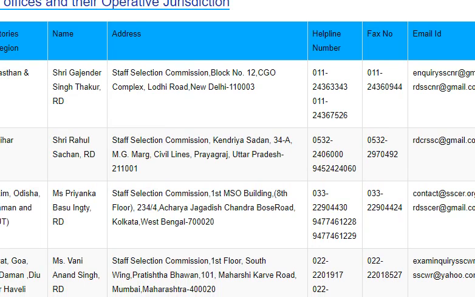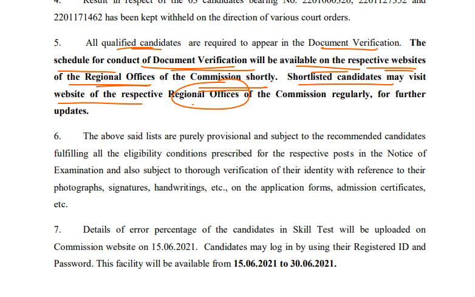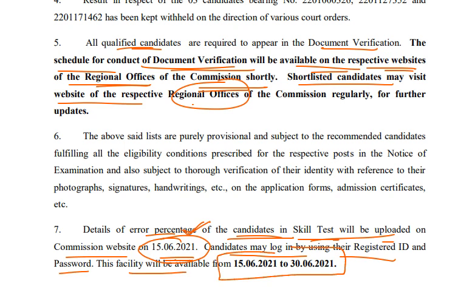But before that let me explain. Before going to the regional website, just have a look at this once. The details of error percentage of candidates in the skill test will be uploaded on the commission website on June 15th. The candidates may log in by using the registration ID and the password. This facility will be available from June 15 to June 30. So between these dates only you can check your result from the official website.